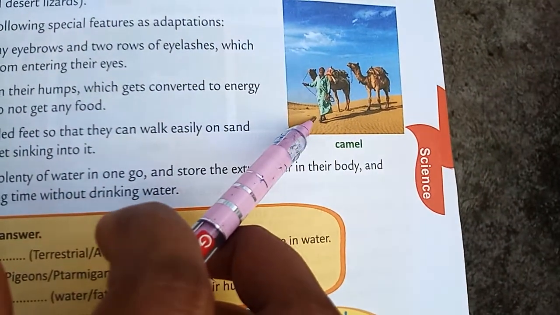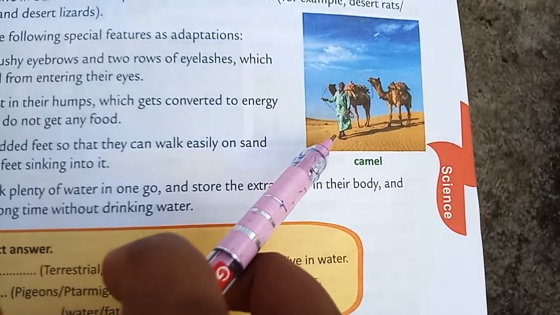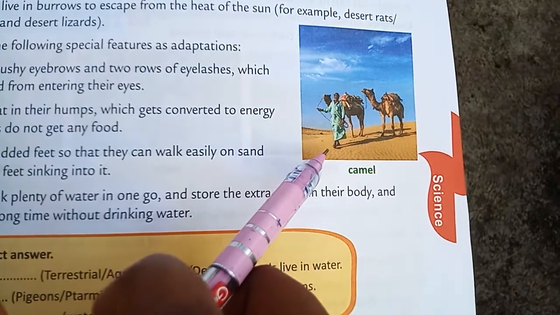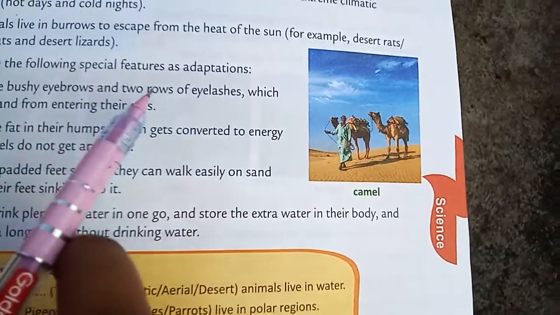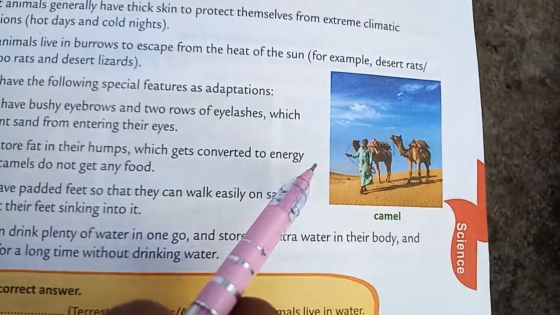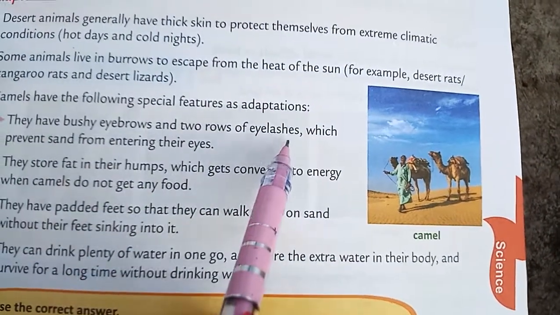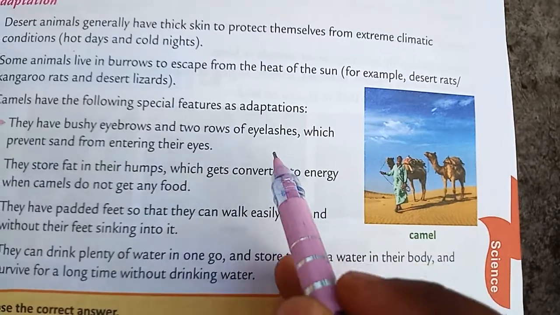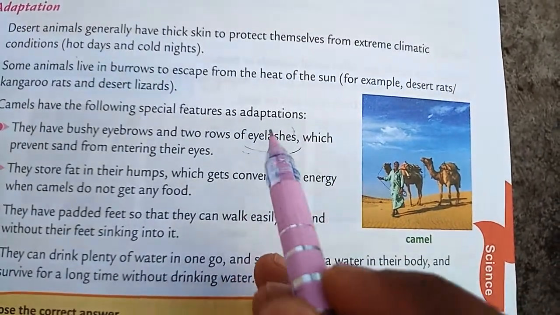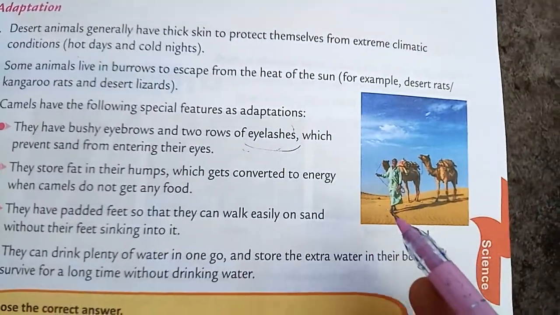See here, in the deserts we have sand. So when the air breezes, what happens? The sand will blow. Then what will happen? The sand might enter into the eyes of the camel. To protect themselves from this sand, what do they have? Double eyelashes to protect them from the entering of sand.